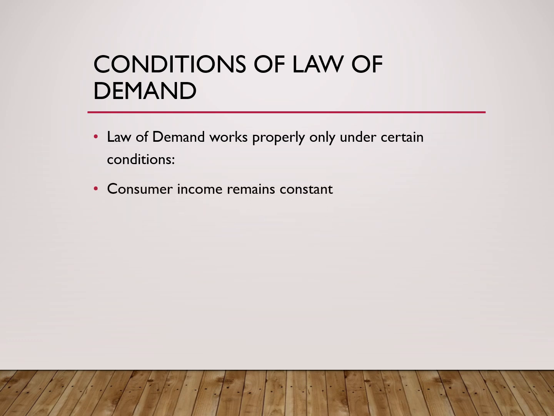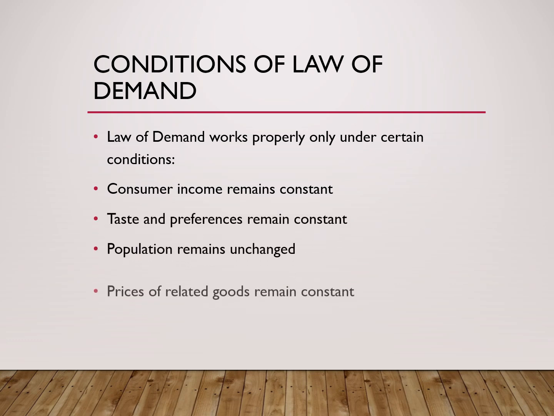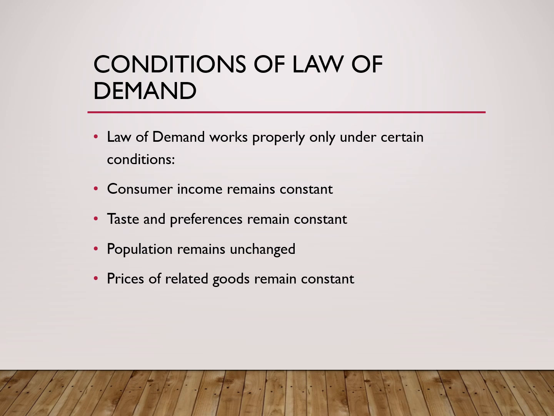Consumer income remains constant, taste and preferences remain constant, population remains unchanged, prices of related goods remain constant, future expectations remain unchanged. Number one is consumer income remains constant. The first condition is that consumer income should remain unchanged. Suppose a person earns rupees 50,000 per month and buys 2 pairs of shoes. Now imagine that his salary increases to rupees 1 lakh per month.